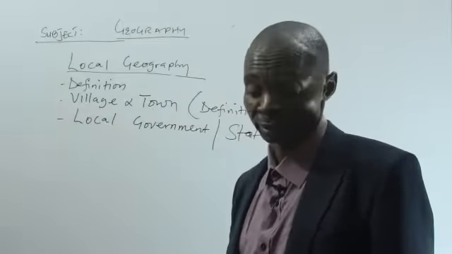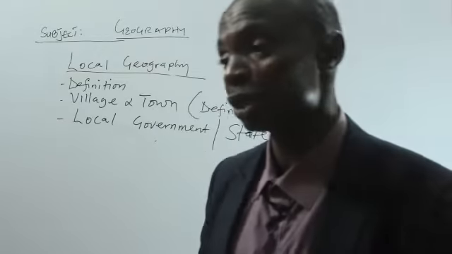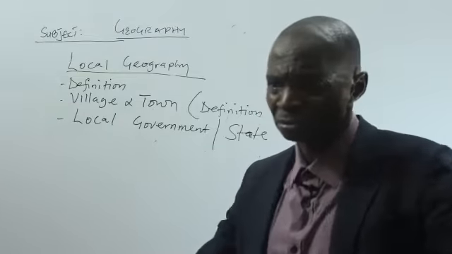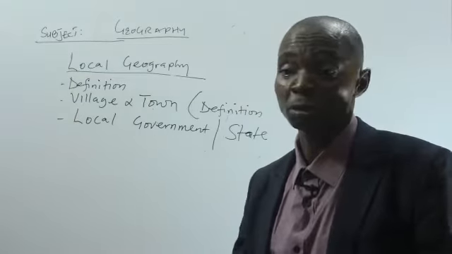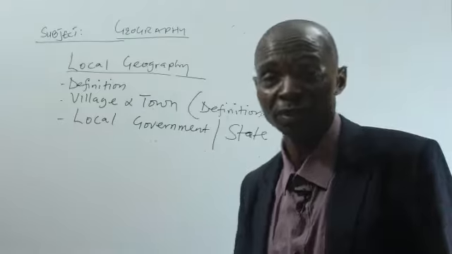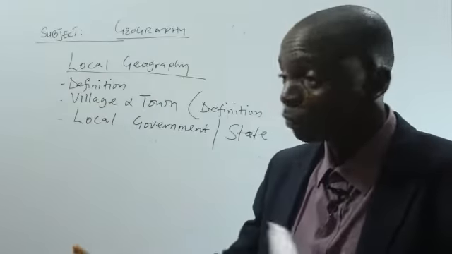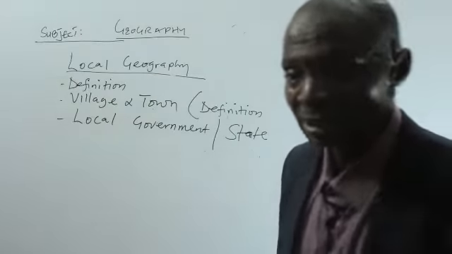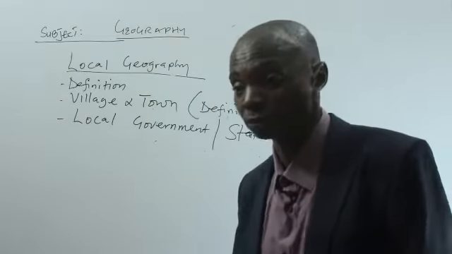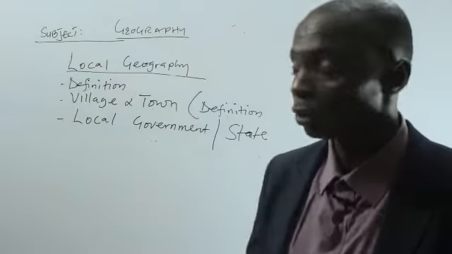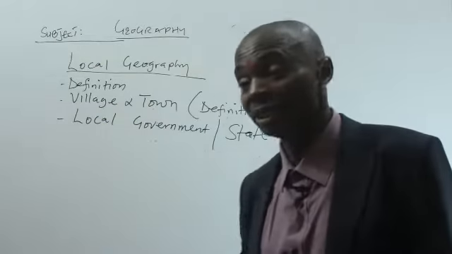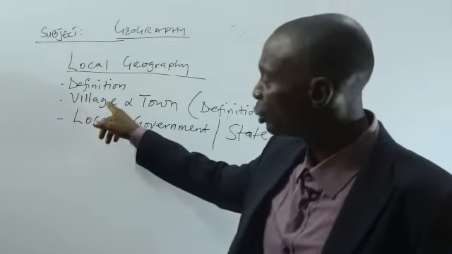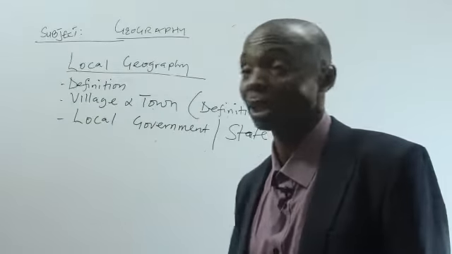What is a village? A village, by the definition of geography, is a small nucleated settlement formed from a community of people that decided to come together. One of the characteristics of a village is that they may be people from the same cultural background, they may be speaking the same language, they may even be worshiping the same God, either God of heaven or any other God. But when we are talking about a village, number one, there are people, a small nucleated environment. The population is not up to 1,000.